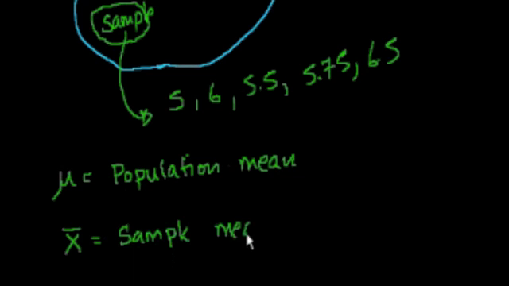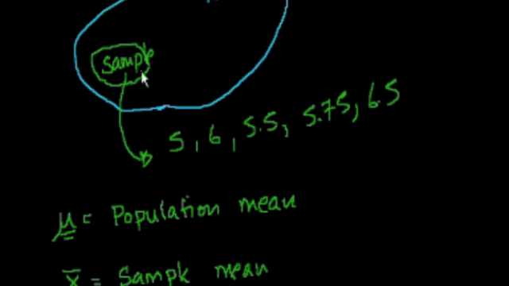Sample mean. And these are just notations that people might see, and you might have been confused if sometimes you see people talk about means, and you see this mu, and sometimes you see this x with a line over it, and it's nice to know the distinction. Here they're talking about the mean of a sample of the population, and here they're talking about the mean of the population as a whole.